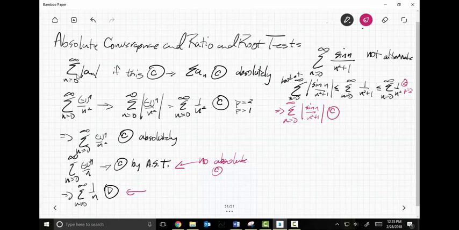Why? Because a positive series that is always less than or equal to another known positive series that converges must also converge. So by the comparison test, oh my goodness, we're using all kinds of tests. Let's change colors again. This implies that the sum, n goes from 0 to infinity, of sine of n over n squared plus 1 must also converge absolutely.